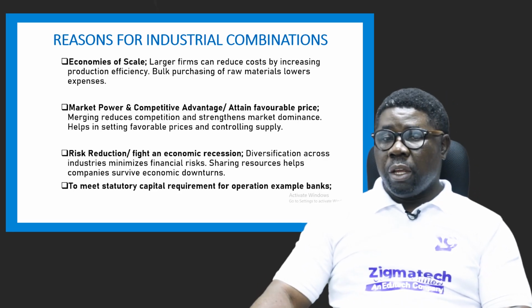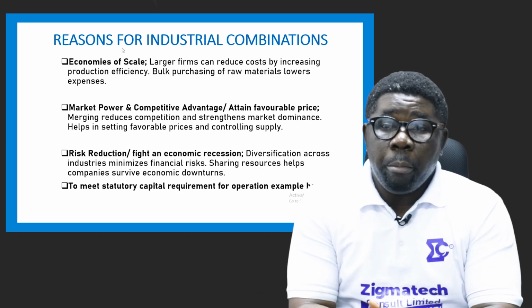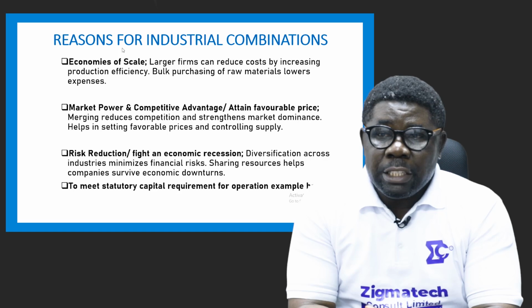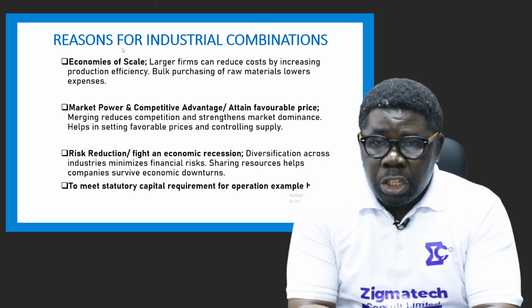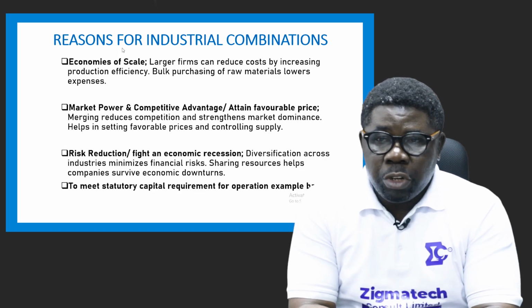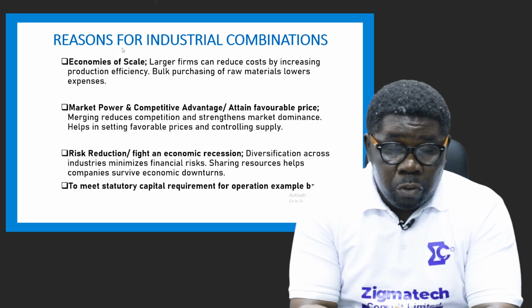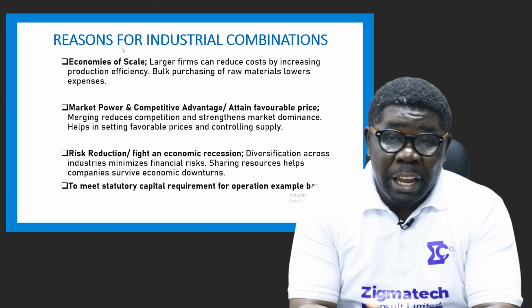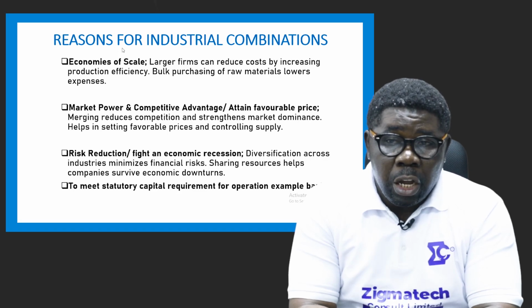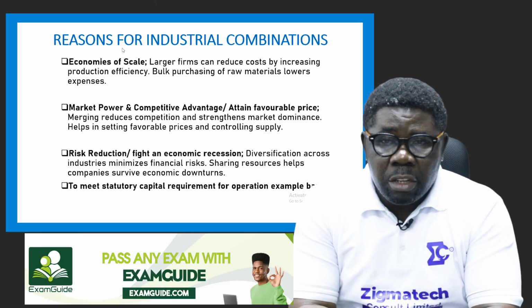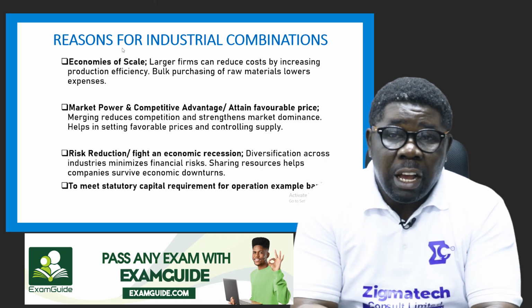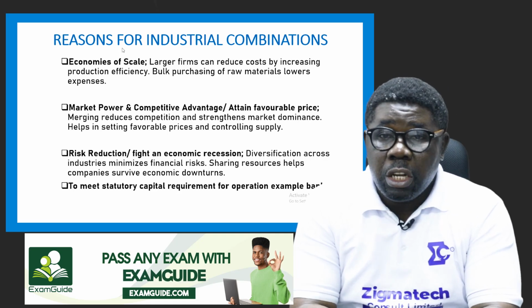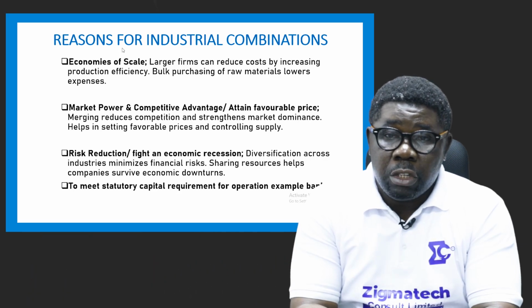Number two is that they want to have market power, or a competitive edge, so as to attain favorable price in their output. By merging, it reduces competition and strengthens market dominance. That is their aim. It helps in setting favorable price and controlling supply of the market. Some, like OPEC, have this as a very good advantage because they are merged and they have one big market front, so that they can manage supply and control price.